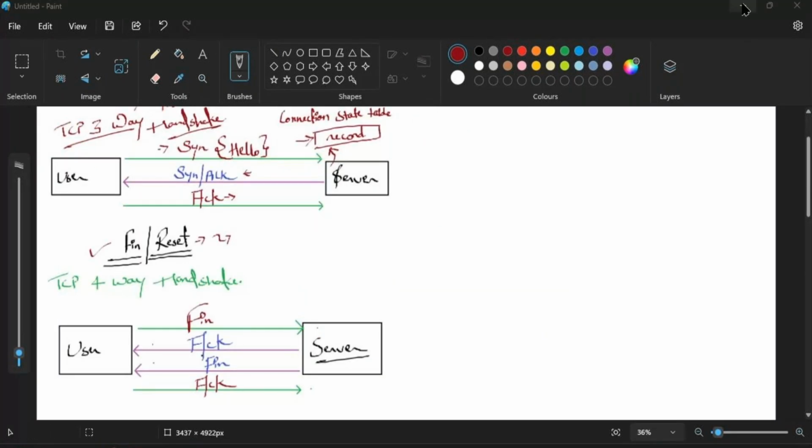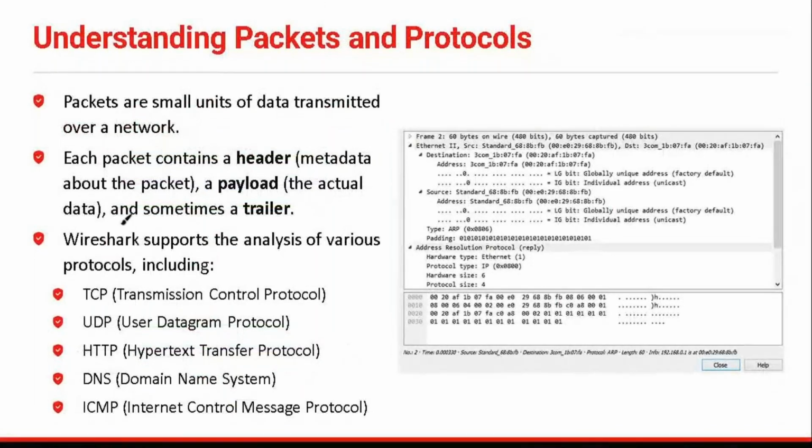All right. Now, after that, guys, after this TCP, we have the next one, that is the UDP. So our UDP stands for the User Datagram Protocol. Right. So guys, when we are talking about this UDP, it is going to work as a connectionless protocol. It means that it does not have any type of handshake, right? Unlike our TCP, where we were performing the three-way handshake and the four-way handshake, inside of this UDP we are not having any type of handshake, right?